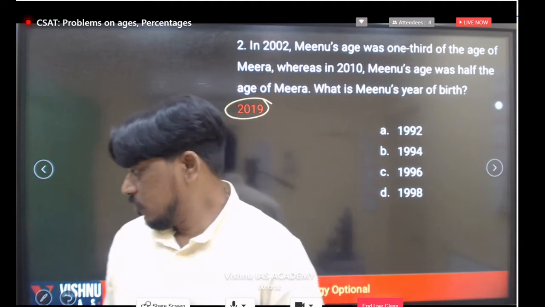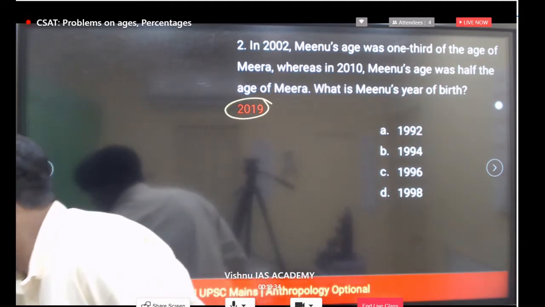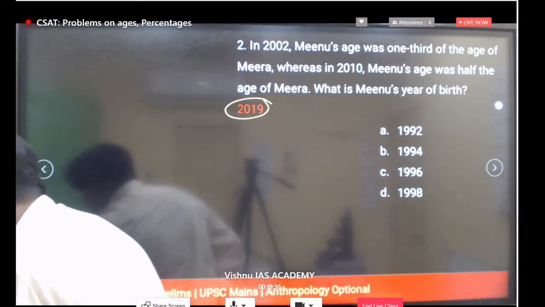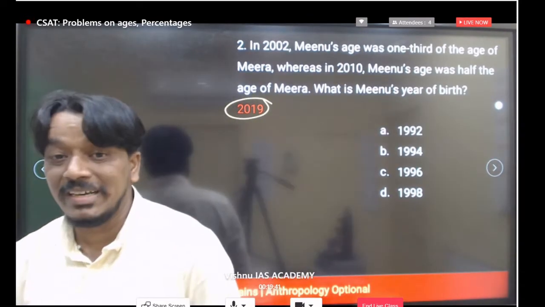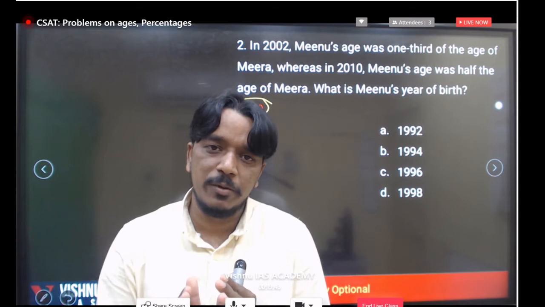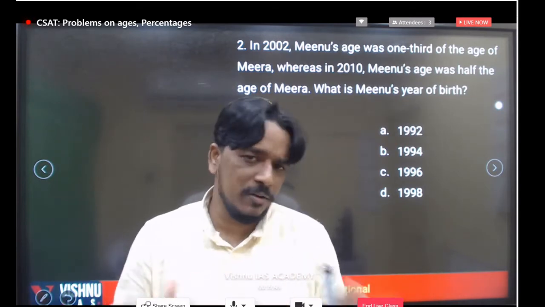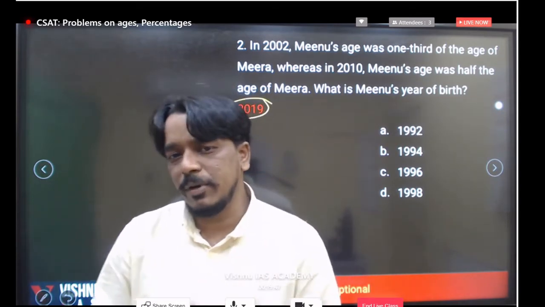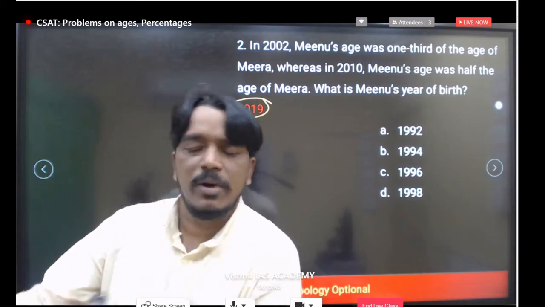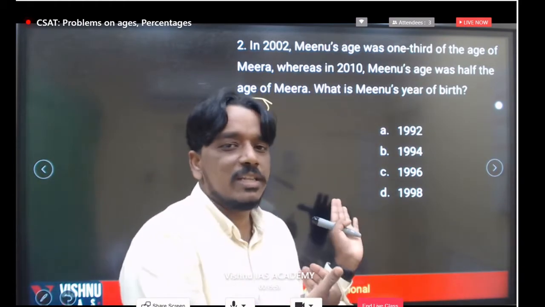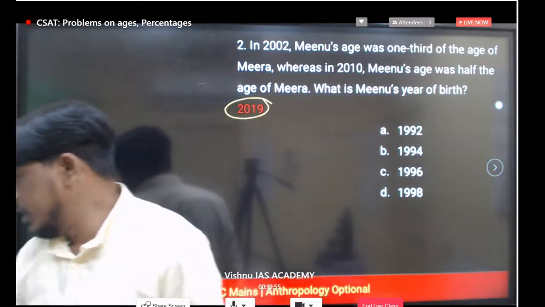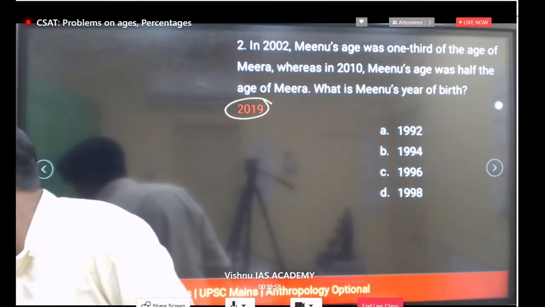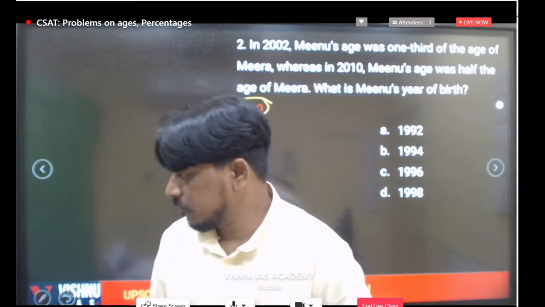Everyone should answer who are in line, everyone should respond if I am asking something. Are you understanding or not? Are you following or not? Just tell me very quickly, because understanding concepts is very important, whether maths or basic reasoning. In CSAT Paper 2, scoring the 33% mark is very simple. Once you understand the concepts, you can score those marks very easily. Yes, very good.